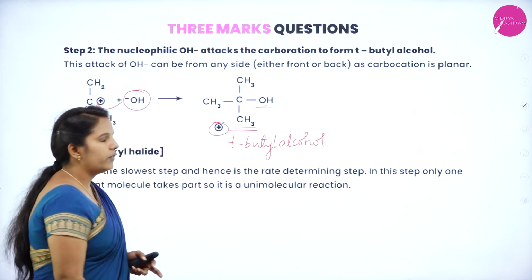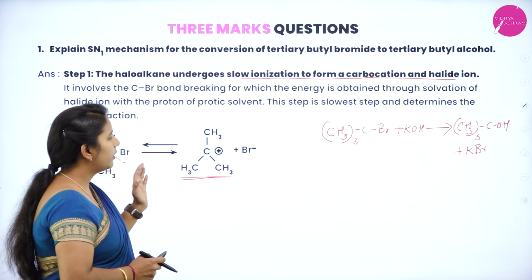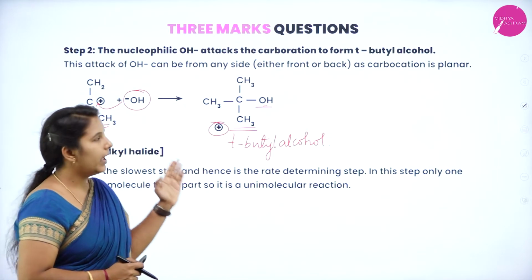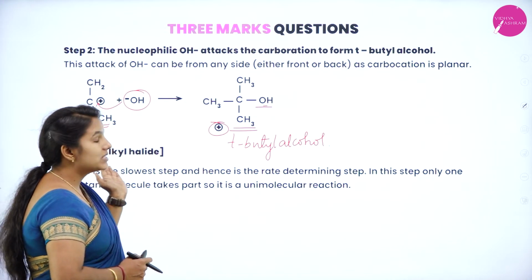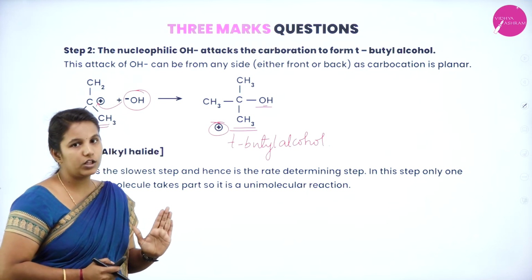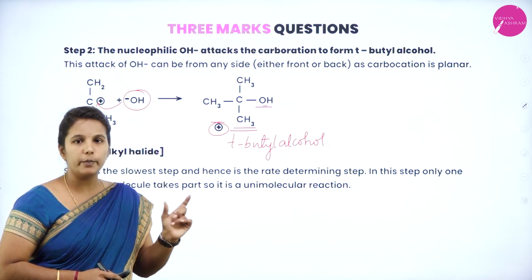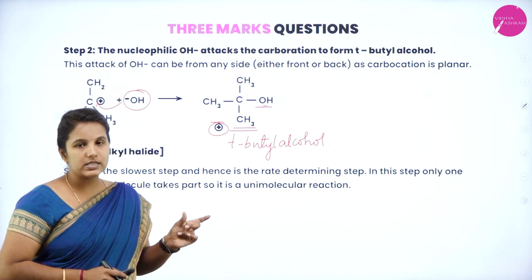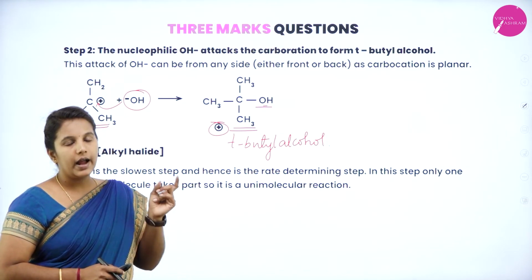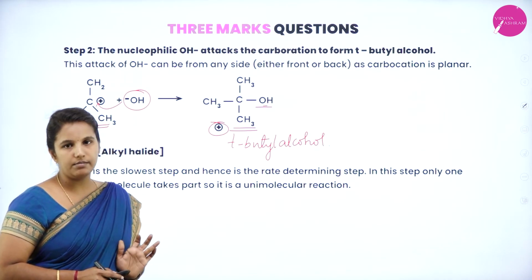So it is very, very important to know that tertiary butyl alcohol will be formed from tertiary butyl bromide, and you need to write the first and the second step. Remember, the second step is the attack of the nucleophile. Okay, you need to mention it. The first step is the formation of carbocation. The second step is the attack of nucleophile, and you need to write the correct equation to get the 3 marks.